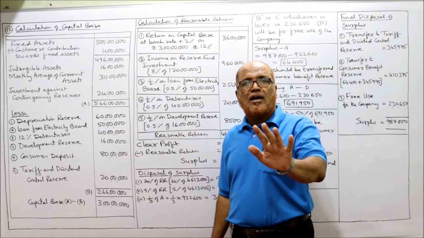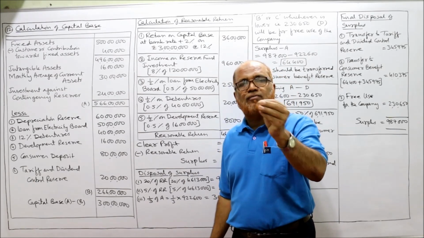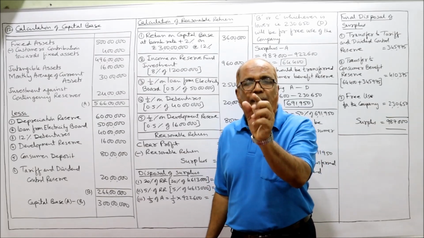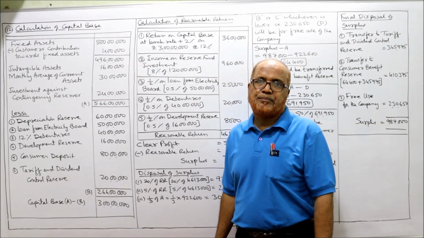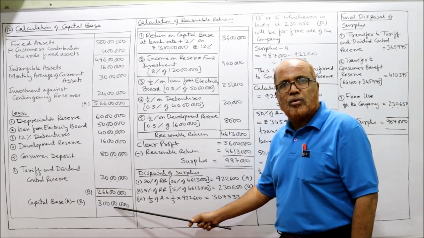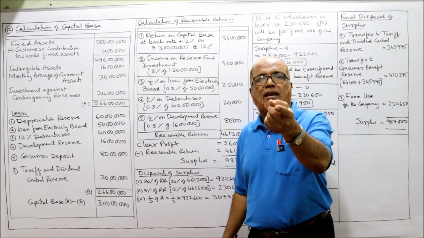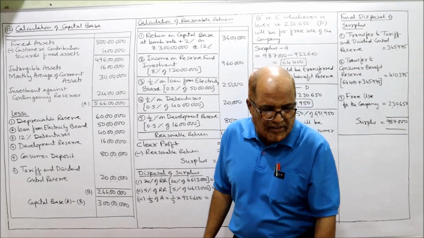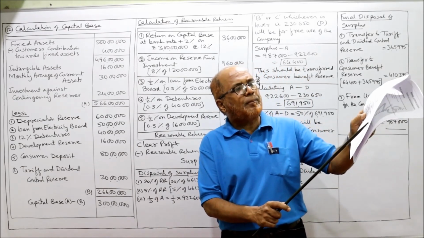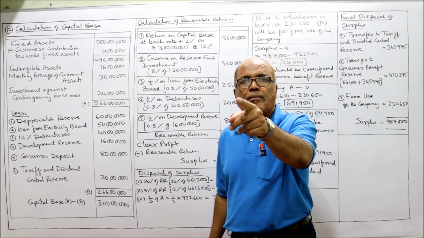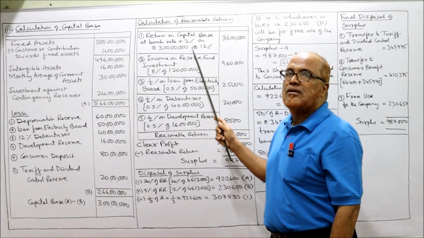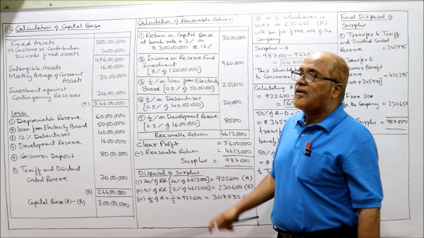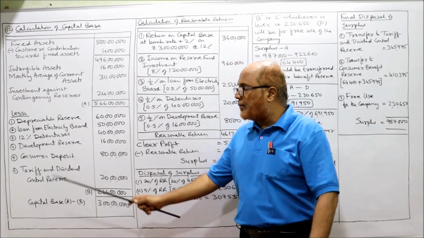Calculation of reasonable return. Here you have to remember 5 items that will come under reasonable return. The first one is return on capital base at bank rate plus 2%. So what is the capital base? 3 crore. This 3 crore will be multiplied by bank rate plus 2%. Bank rate is given in the problem, last line. Assuming bank rate was 10%. So 10 plus 2, 12%. So 3 crore into 12%, 36 lakh. 36 lakh is the return on capital base.